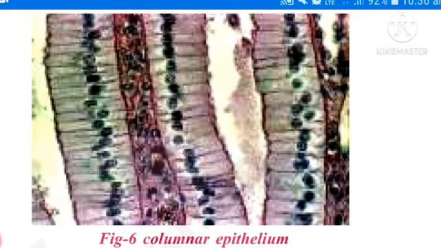These types of cells are present where absorption and secretion occurs. Remember, these are present in almost all glands and the small intestine. Small intestine contains columnar epithelial tissues.